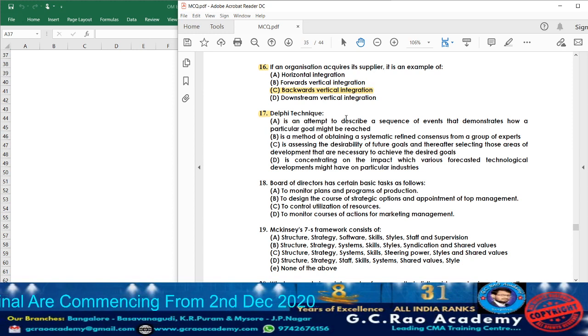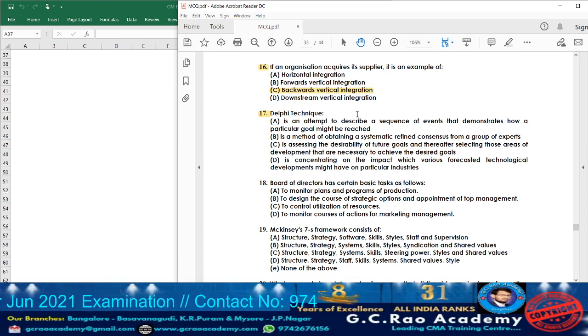So now let us go through the options they have given. Option: an attempt to describe a sequence of events that demonstrate how a particular goal might be reached. No. With the help of Delphi technique, what are they going to do? It is one of the communication techniques, how best communication can be made.